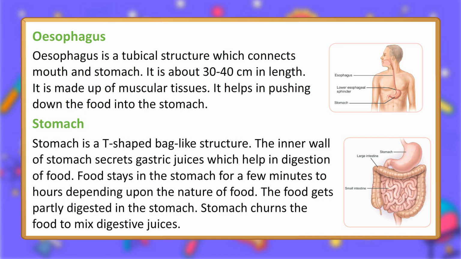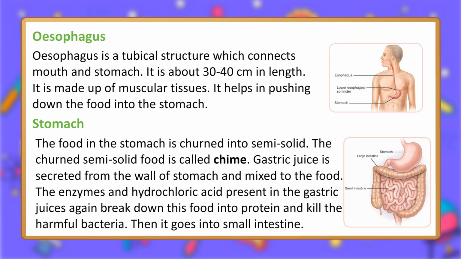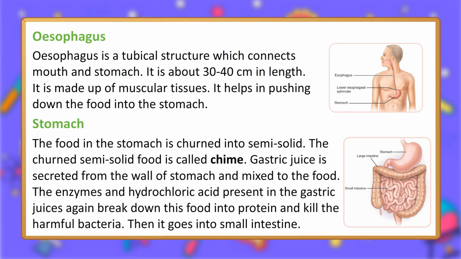Stomach. Stomach is a J-shaped bag-like structure. The inner wall of stomach secretes gastric juices which help in digestion of food. Food stays in the stomach for a few minutes to hours depending upon the nature of food. The food gets partly digested in the stomach. Stomach churns the food to mix digestive juices. The food in the stomach is churned into semi-solid. The churned semi-solid food is called chyme.